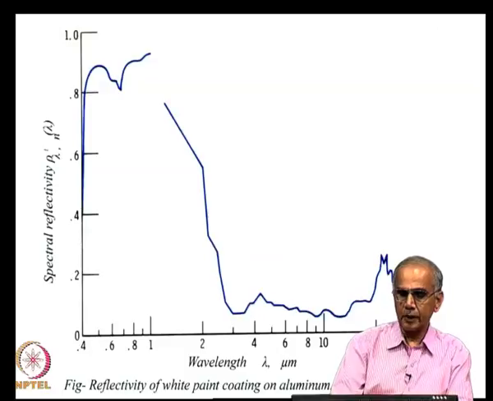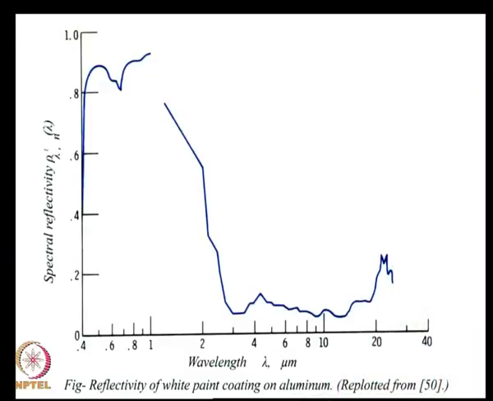Now, here is an interesting example of the effect of coating on metals. Here what is shown is the reflectivity of white paint when it is coated on aluminum, and what you see is that white paint is a very good reflector in the visible. It has a value around 0.9 here. So, that is what we expect from white paint, to be nice and reflective in the visible.